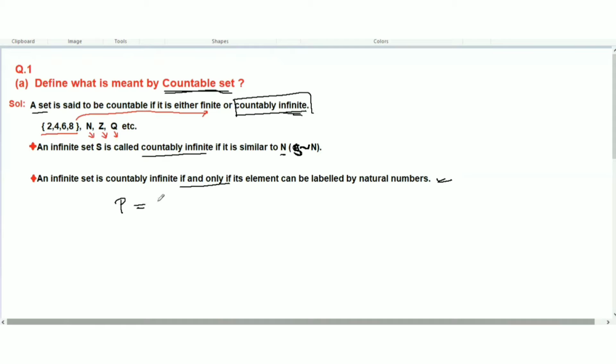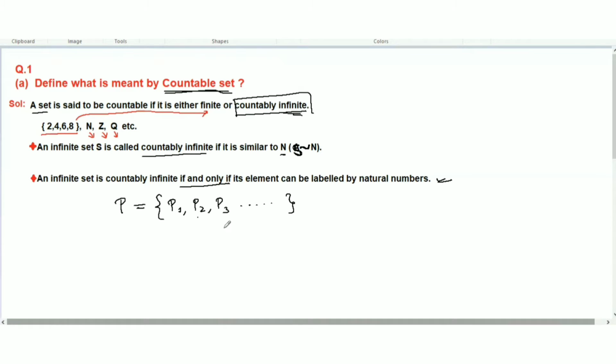Let us take a set P, and the elements of P are P1, P2, P3, and so on. Here we can label all the elements of set P: P1 is the first element of P, P2 is the second element of P, and P3 is the third element of P. It means P is countably infinite.